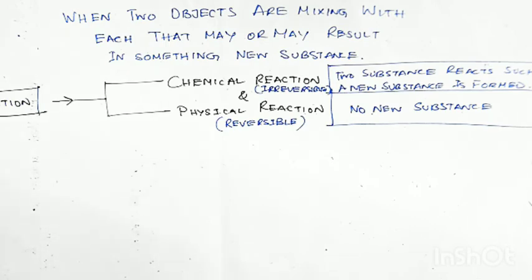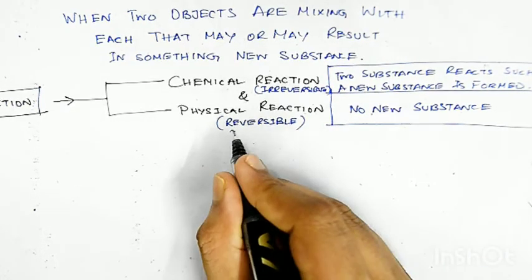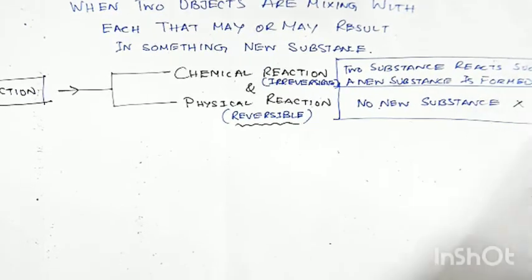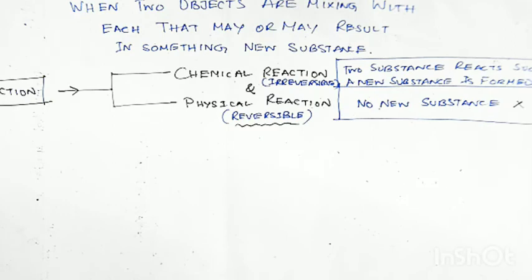if you try to freeze that water, will it become ice again? Yes, the answer is yes. It will again become ice. So you can see it is reversible. It can be returned back, and also no new substance is formed because ice and water are basically two different states of the same substance. But chemical reactions are different.